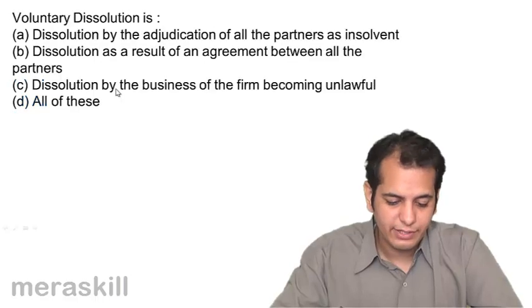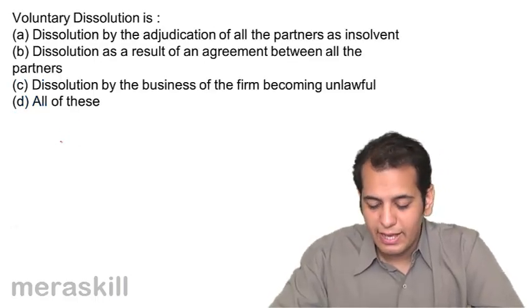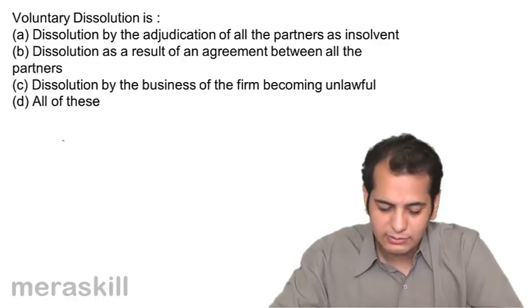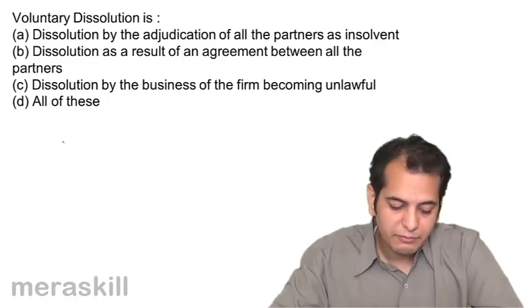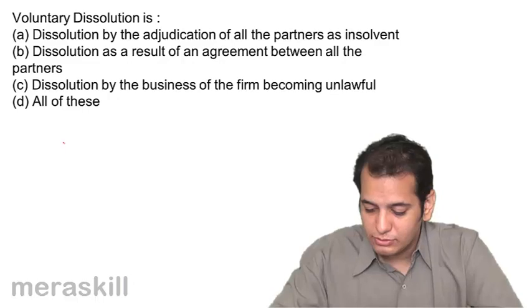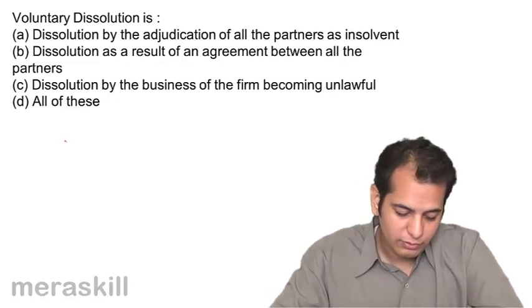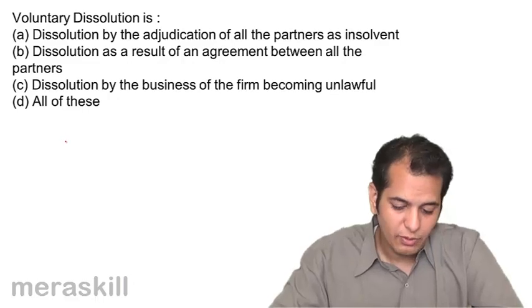Okay. Next, voluntary dissolution is dissolution by adjudication of all the partners as insolvent, dissolution as a result of an agreement between the partners, dissolution by business of the firm becoming unlawful, D. all of these.